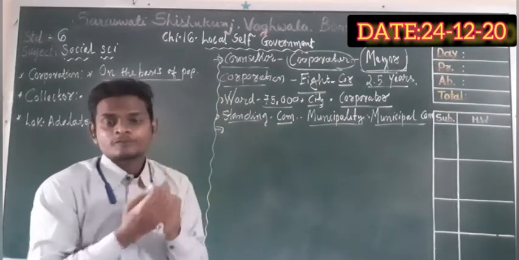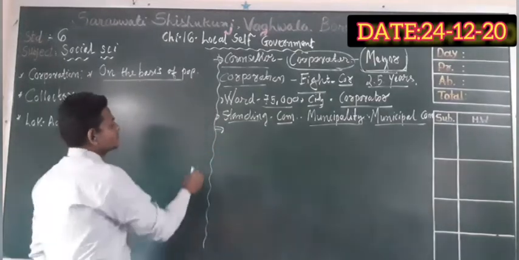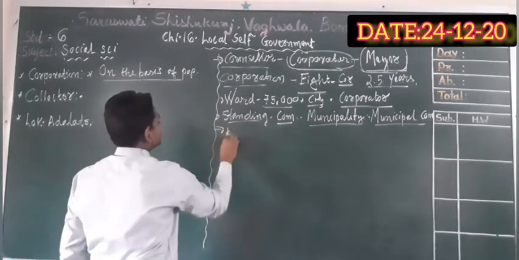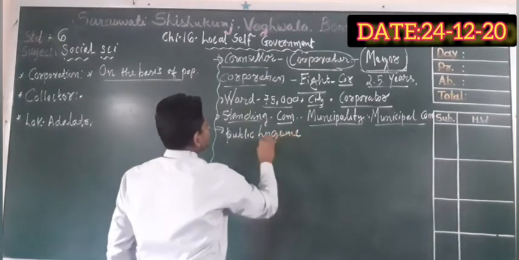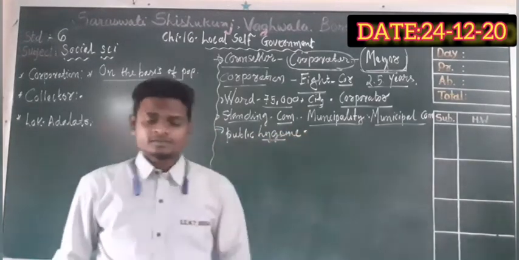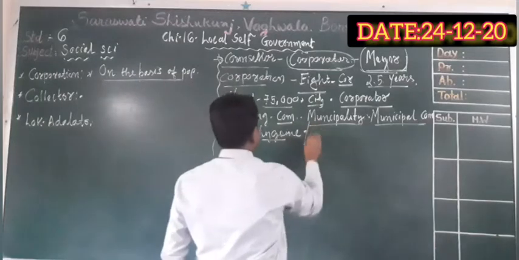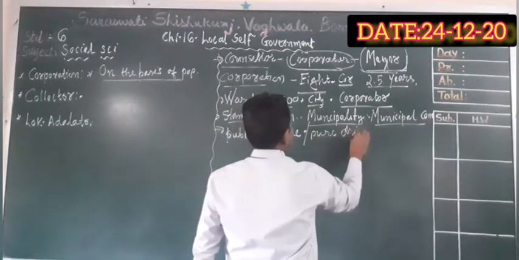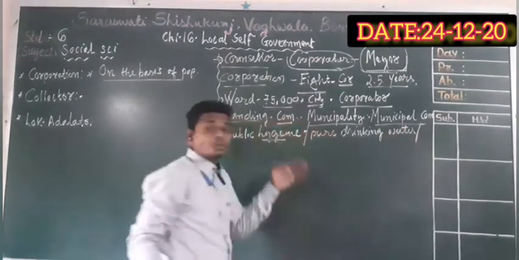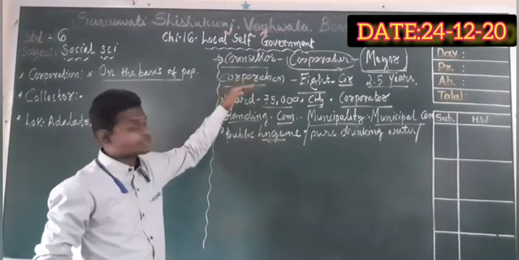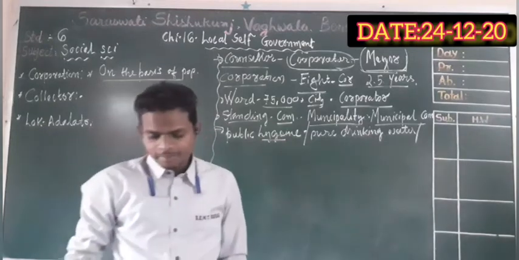First one, maintenance of public hygiene and sanitation. Second, provision and distribution of pure drinking water. These are the works of the corporation or council of the municipality.